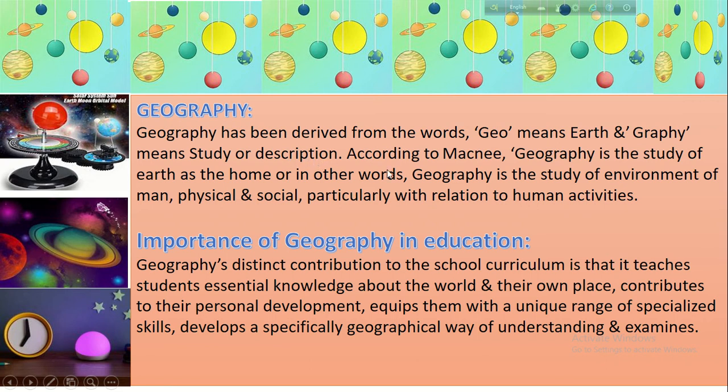It is geography. According to McNee, geography is the study of earth as the home, or in other words, geography is the study of environment of man, physical and social, particularly with relation to human activities. The earth in relation to mankind, and man's life is mostly shaped by the environment, in which the relation between the earth and the man.